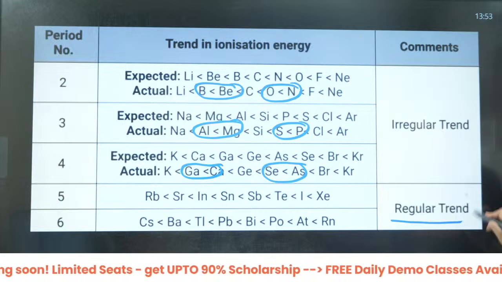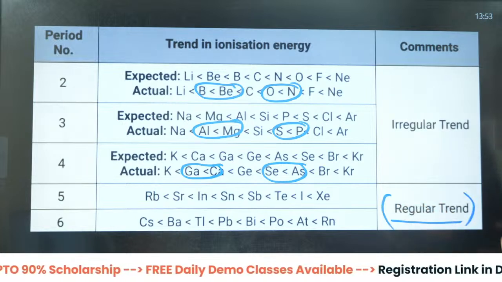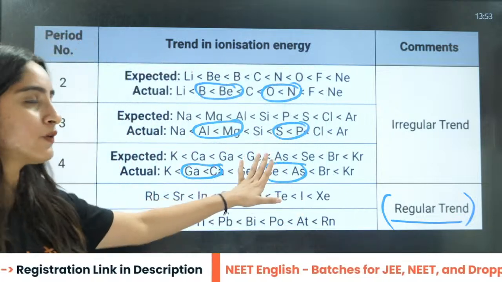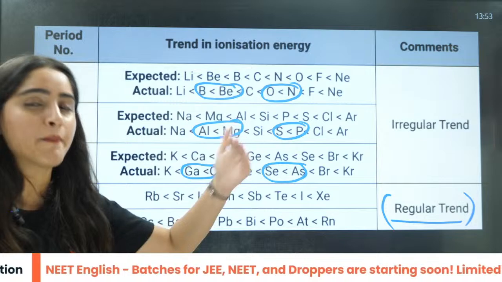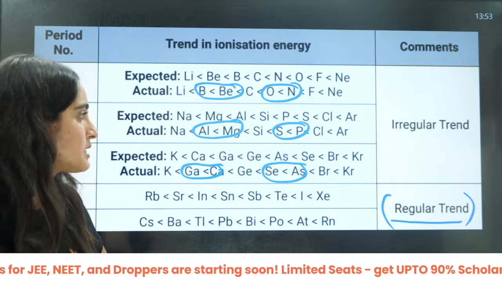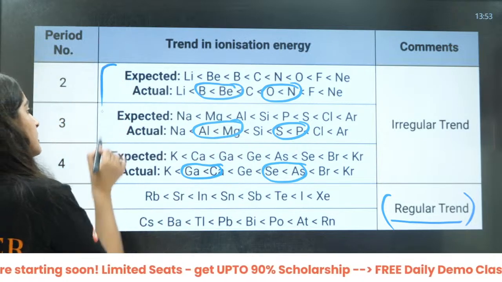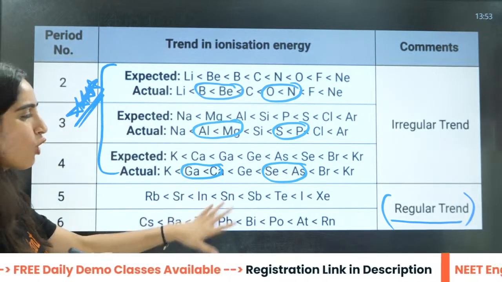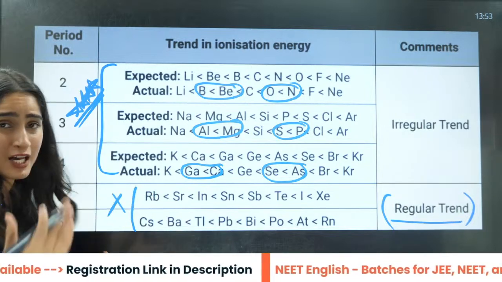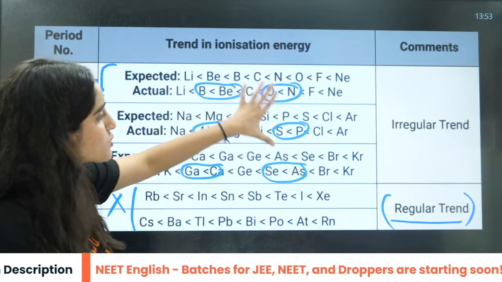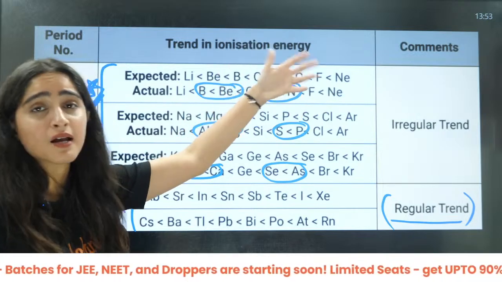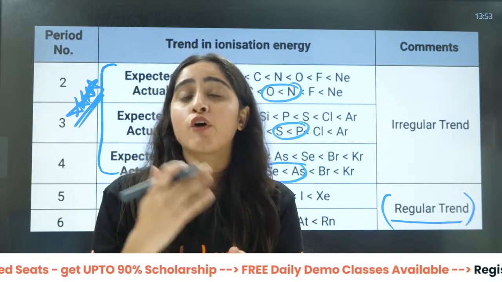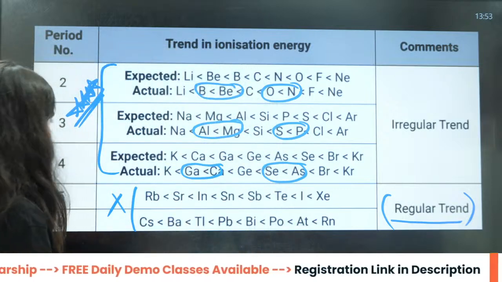This has a regular trend. Why? Because in the fifth and sixth period, other stuff will also be included. We will do that in the coming classes of p block and d and f block. But till here, these things are very important for you. These three are very important, and this will not be asked in your paper. This will be asked because exceptions are asked. Exams are not from a regular trend. They ask from an irregular trend, from the exceptional part of inorganic chemistry, right?